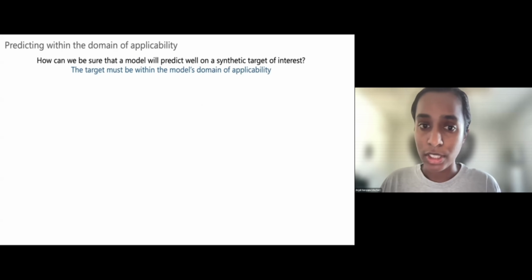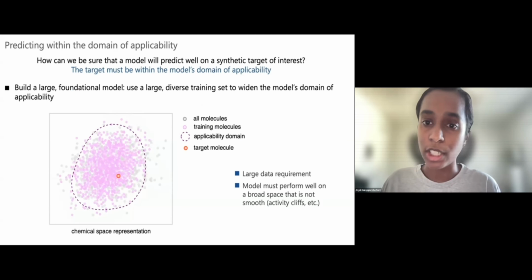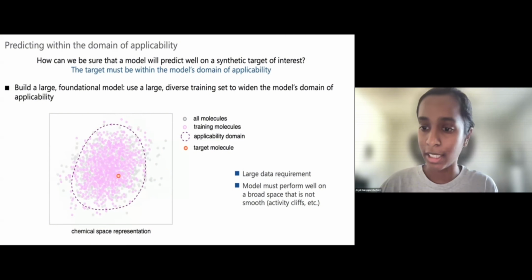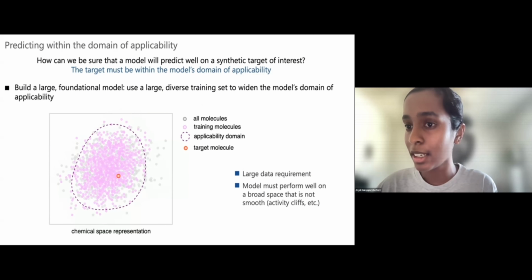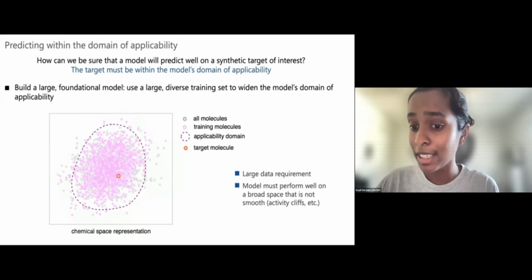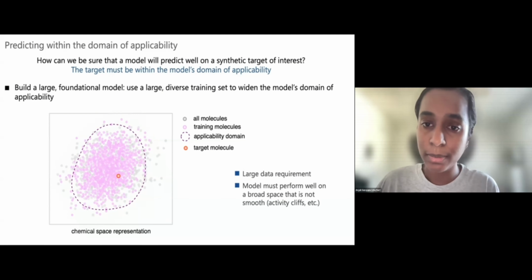One way you could ensure that this is true is to build a really big foundational model with a large, diverse dataset that has a domain of applicability that spans the entirety of chemical space. However, in synthetic chemistry, the amount of data required to do this is often unavailable, and developing a model that can perform well on this broad space can be challenging, as reactivity space is not smooth due to subtle changes in mechanism and activity cliffs.